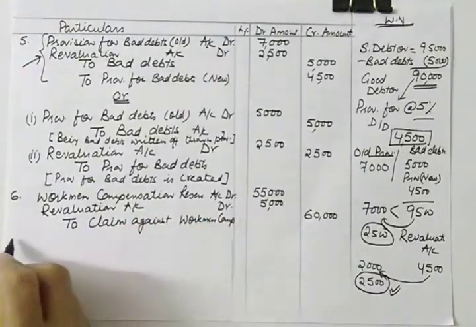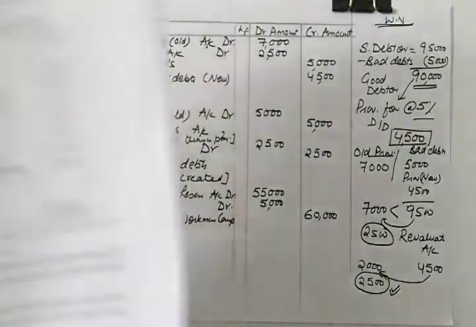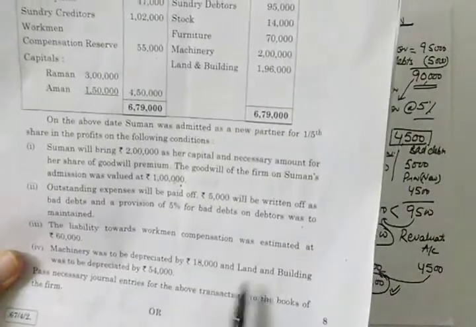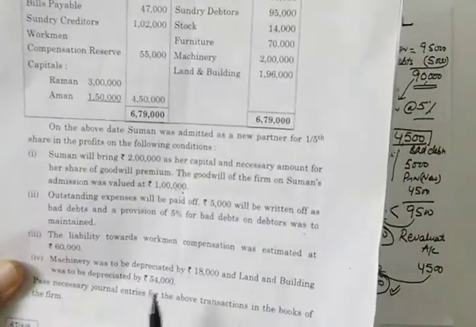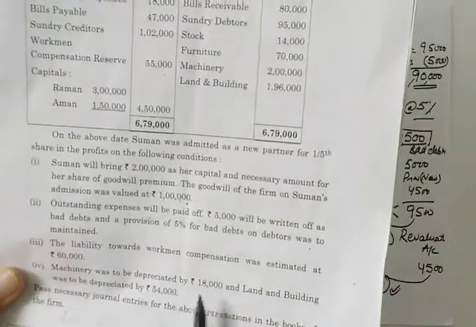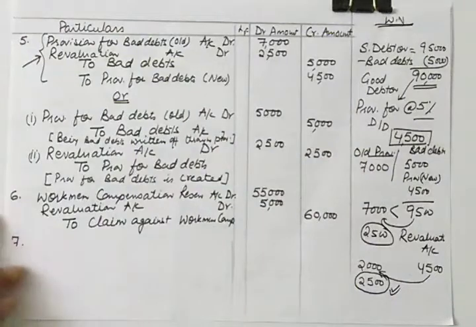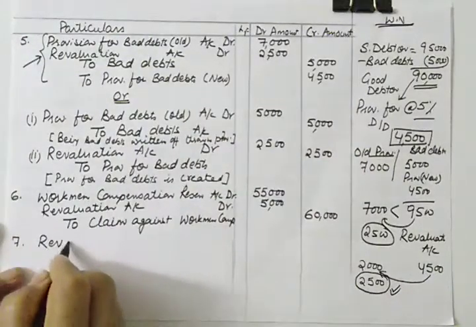Yes. And the next journal entry is relating to machinery, which was depreciated by 18,000, and land and building, which is depreciated by 54,000. So in both the cases it's a loss to the firm, and for the losses we give debit to revaluation. So revaluation account debit.